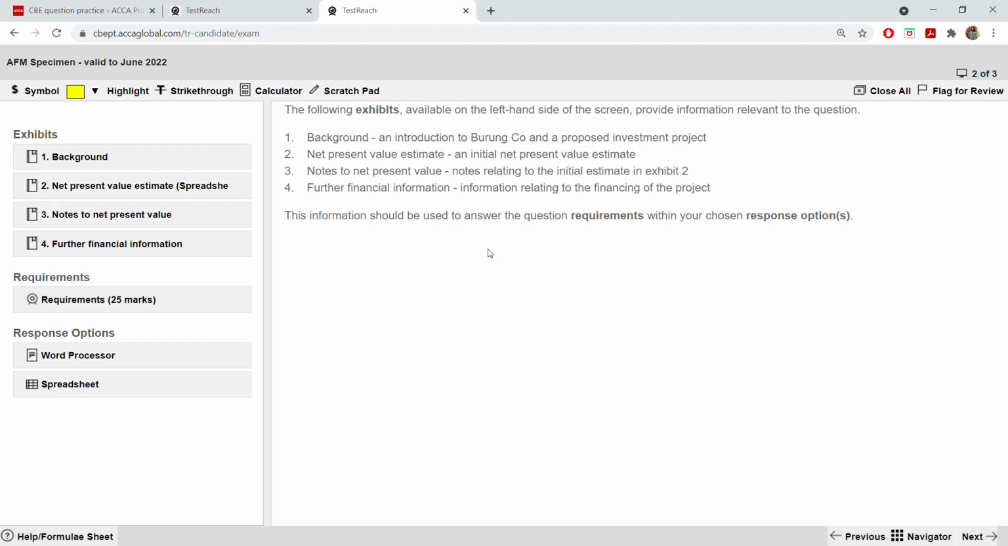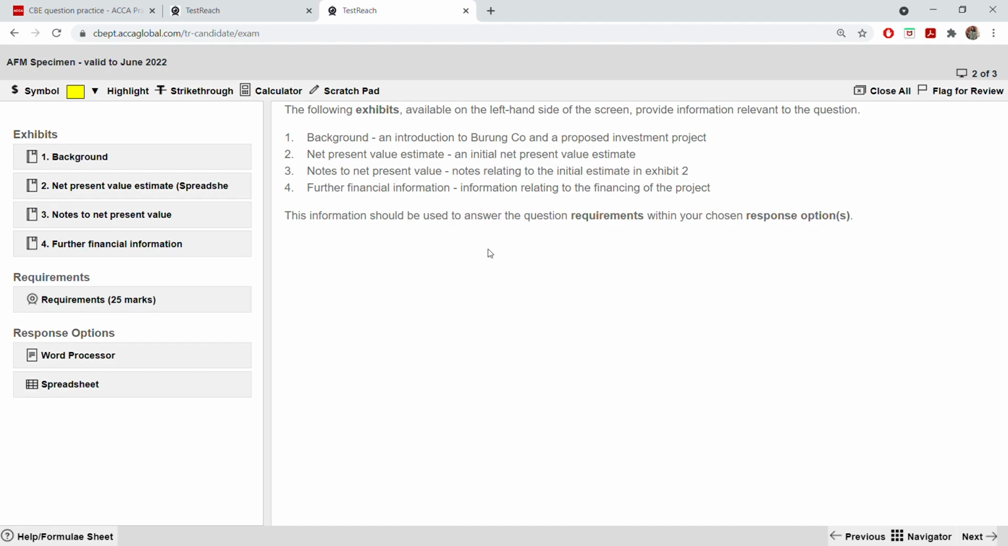In between, when I'm doing calculations, I will be telling you the reason why I'm choosing this particular number and why this way. This is a question on adjusted present value and net present value. For a 25 marks question, we have discussion questions also. So for discussion, we are going to use the word processor. For calculations of net present value and adjusted present value, we are using the spreadsheet.